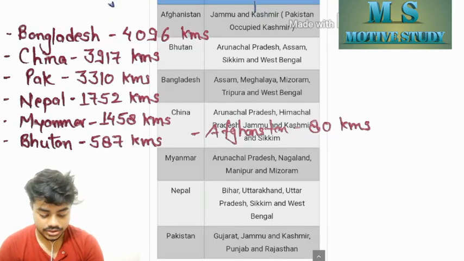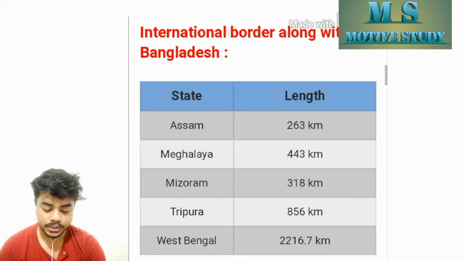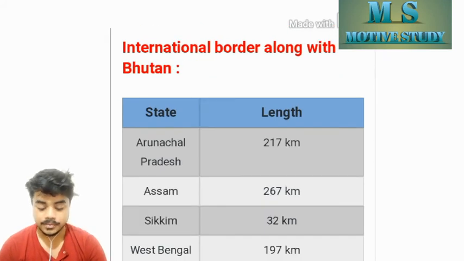Now you can see some screenshots showing which international boundaries are attached with which state. Largest is Bangladesh. Yeah, this is the screenshot. Assam covers a distance of 263 km, Meghalaya 443 km, Mizoram 318 km, Tripura 856 km, and West Bengal 2216 km. International boundary with Bhutan: Arunachal Pradesh covers 217 km. This is the map. Assam covered 267 km, Sikkim covered 32 km, and West Bengal covers 197 km.